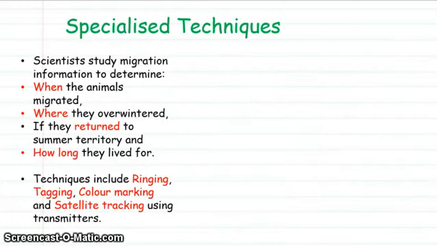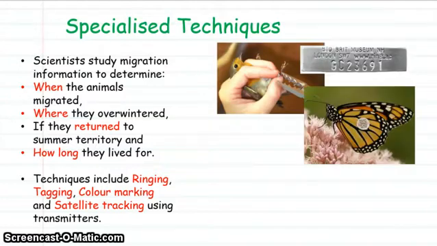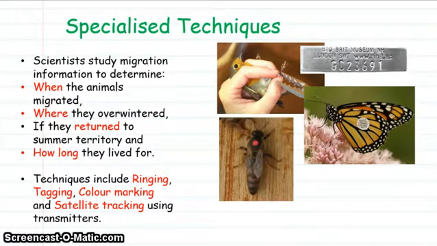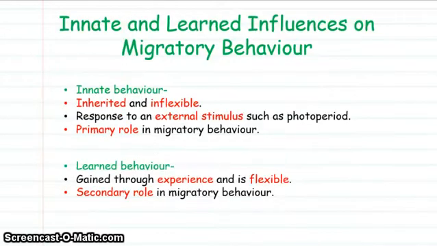There are several techniques for monitoring animals whilst they migrate. So we can find out when the animals migrate, where they overwintered, if they returned, and how long they migrated for. So we can use ringing, of course, a very traditional technique in birds, or tagging. There's a monarch butterfly carrying a tag. Colour marking and satellite tracking, like a satellite tracker attached to the back of that bird. Now, there are different types of migratory behaviour. There's innate behaviour. That's the behaviour that is inherited from your parents, and it's relatively inflexible.